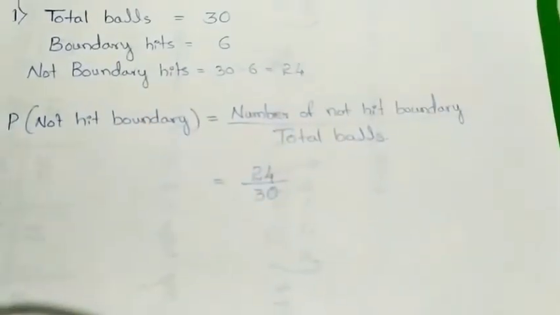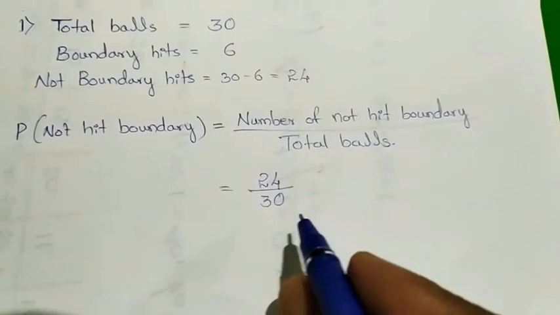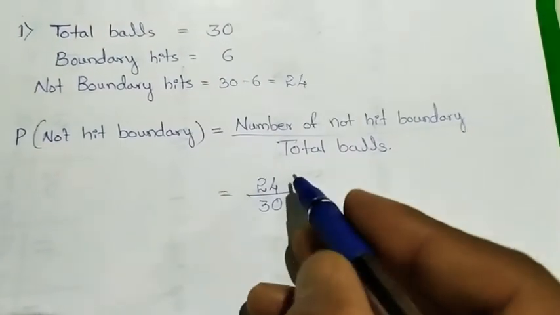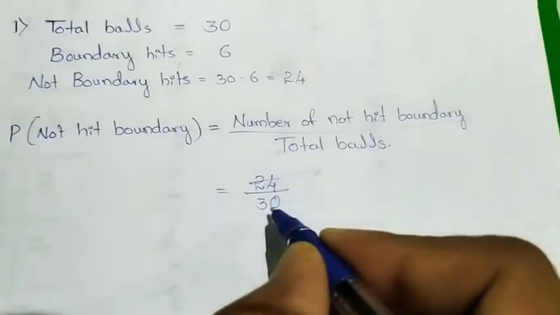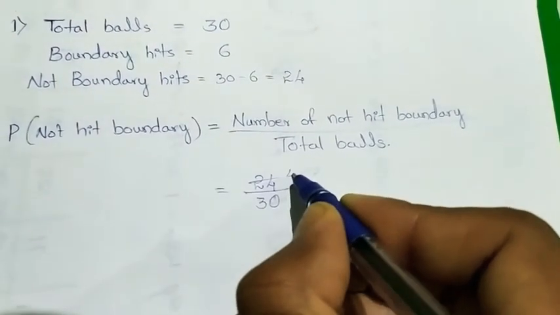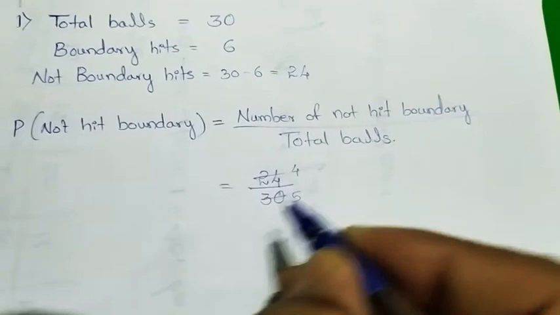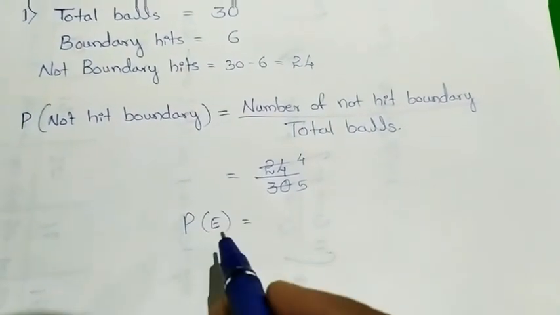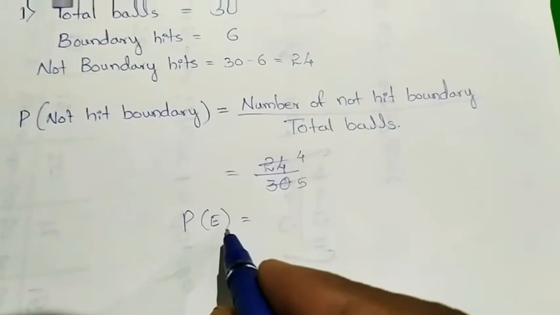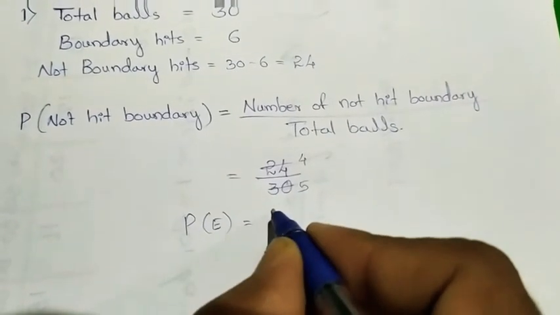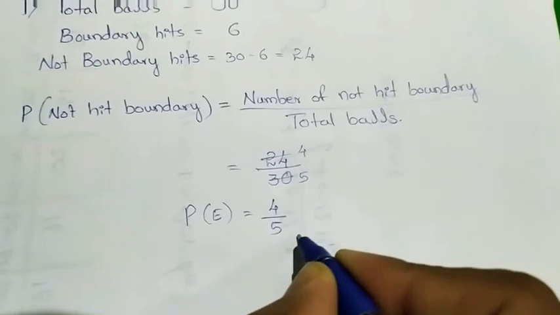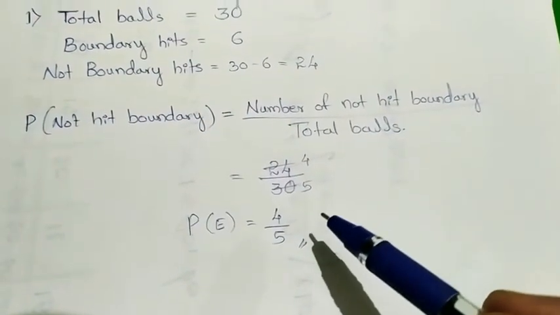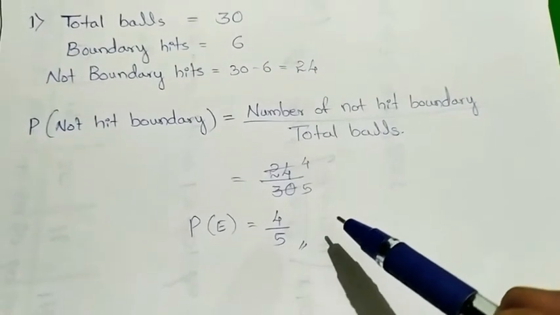So 24 by 30 is our required probability. If it is divisible, you can divide it: 6 fours are 24, 6 fives are 30. So P of E, where the event is not hitting the boundary, equals 4 by 5. So this is our answer. I think now you got some idea, so let's solve the next one.